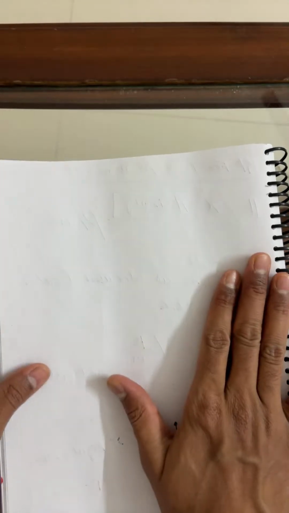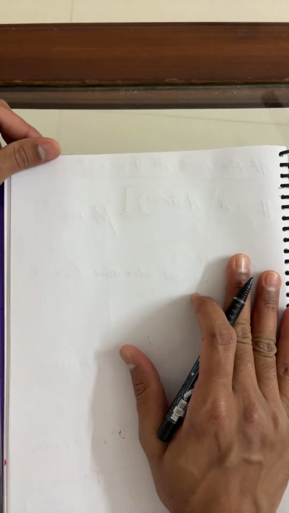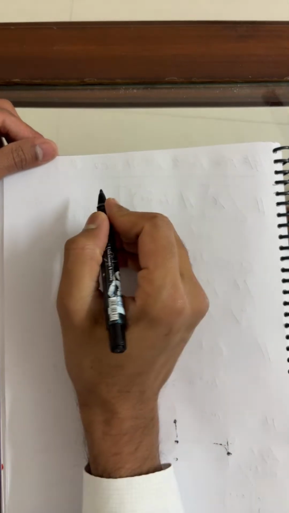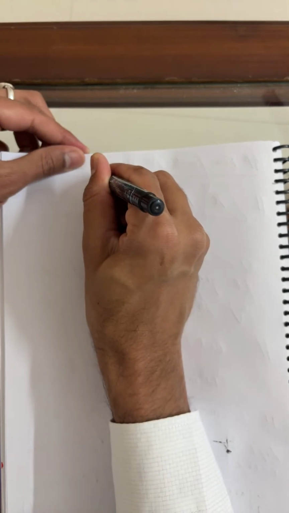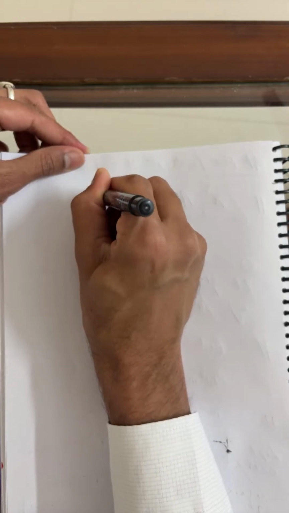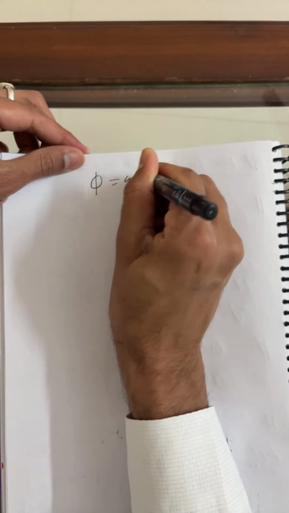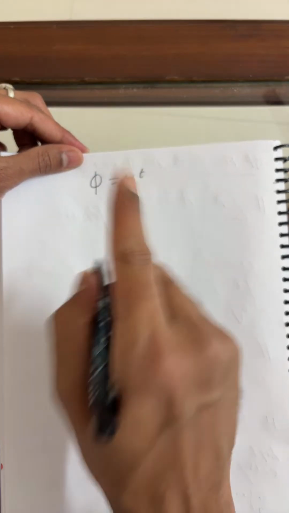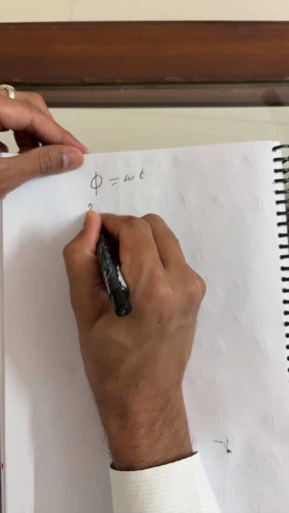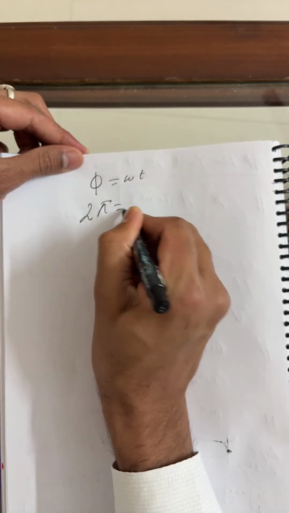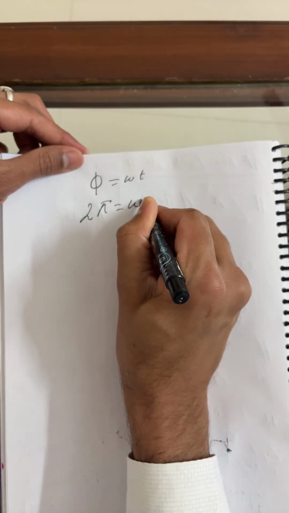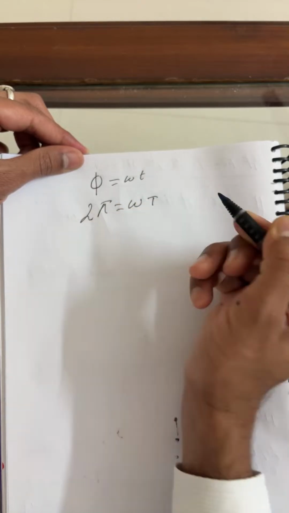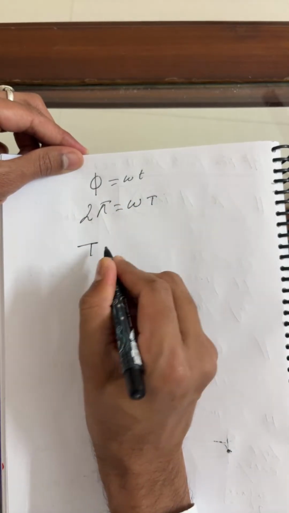There are a few points, because these are all dedicated only to numericals. This is 5. This is what I can say is the phase. Already I said, this is omega t. So for the entire time period, 2 pi is equal to omega T, where T is the time period. Now I'm writing here.